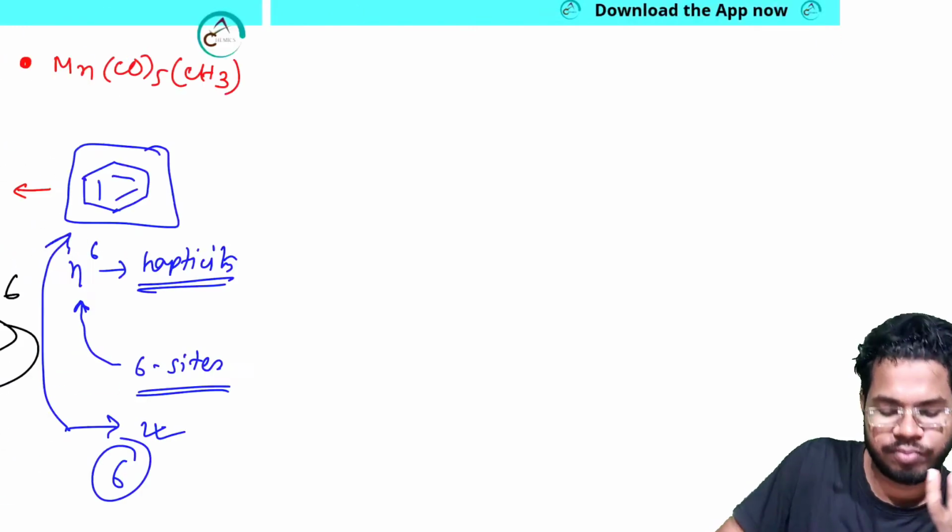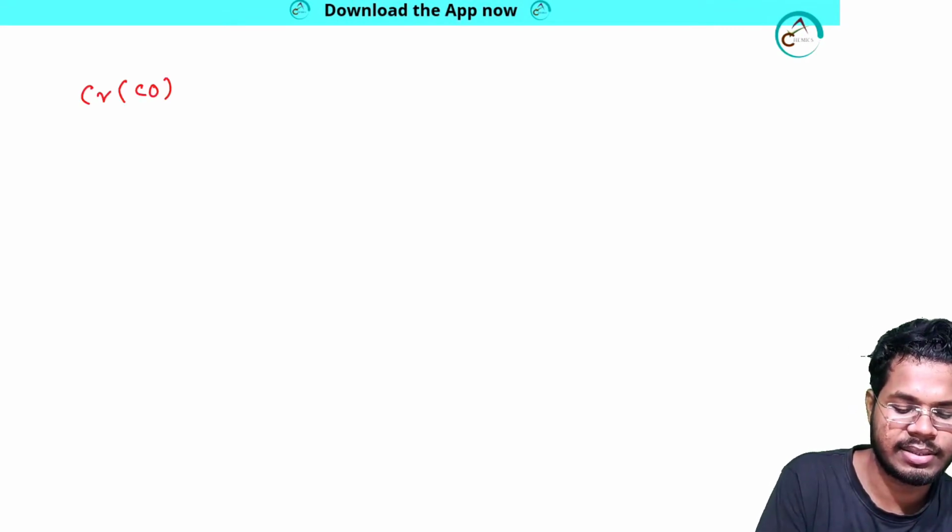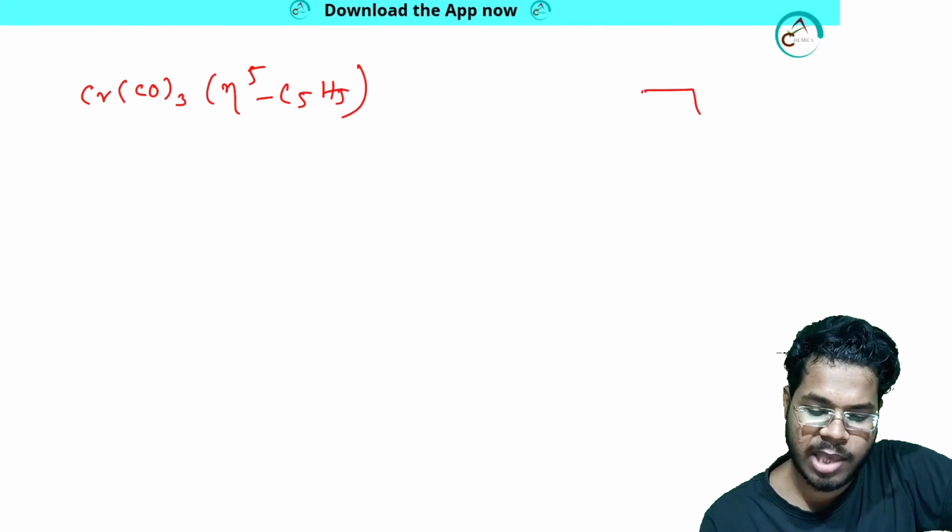So I am taking an example of a charged system and donating the corresponding electrons. Let's see what happens. The system is Cr(CO)3 with eta 5 C5H5. So let me talk about this C5H5 system.